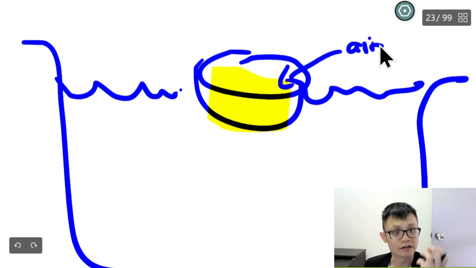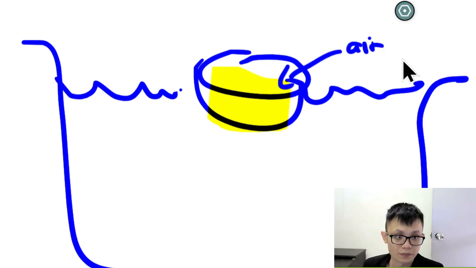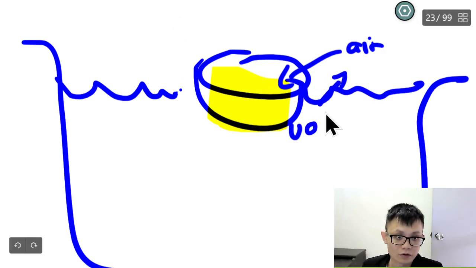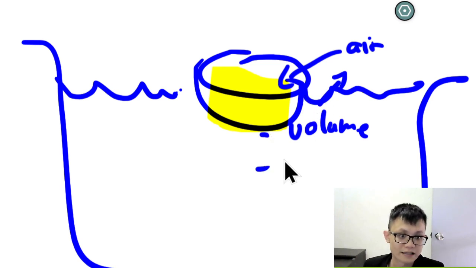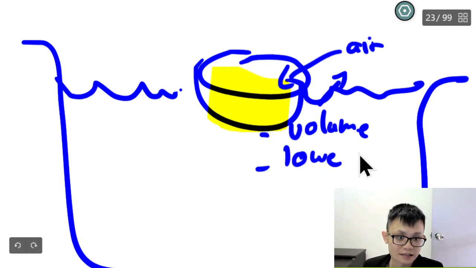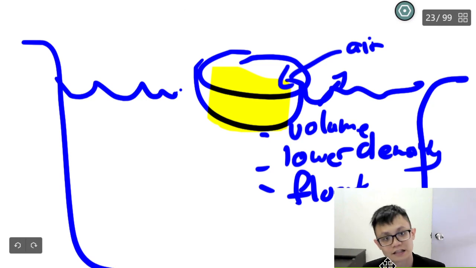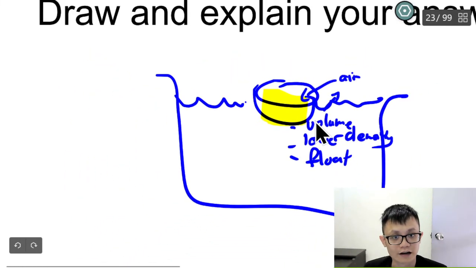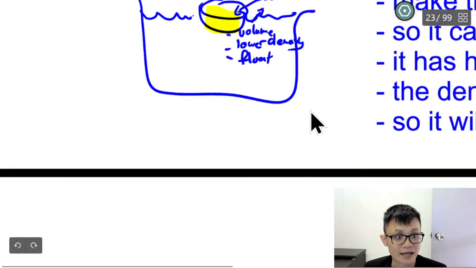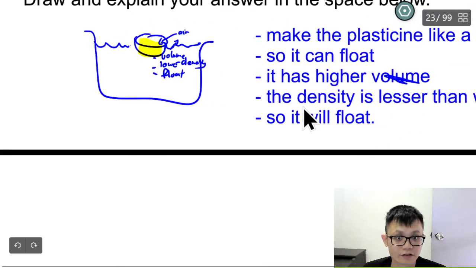Air will increase the volume. So eventually, lower density. So it will float. That is how you explain it. That's how a ship floats, correct or not? Even though a ship is made out of metal, it can still float on the water.